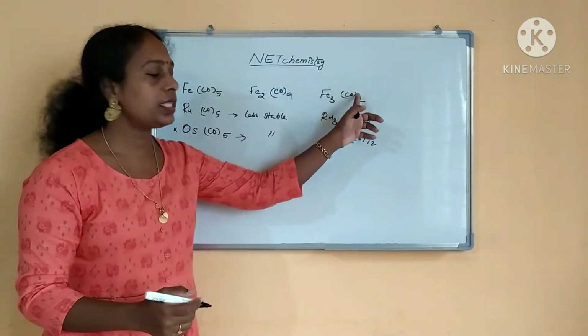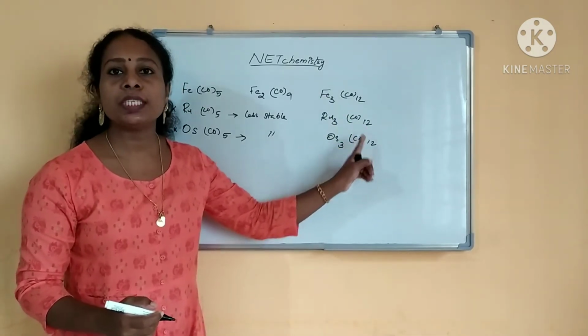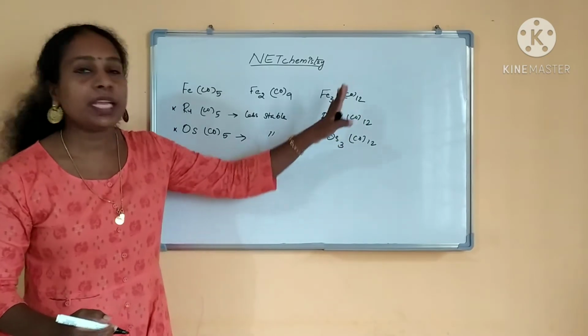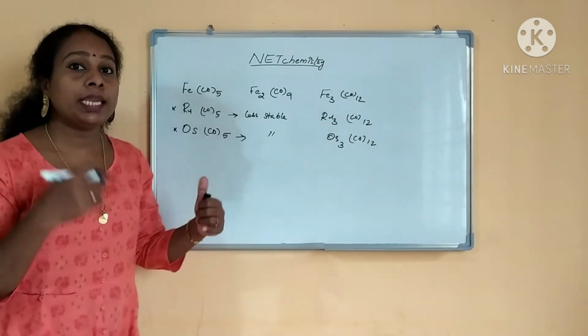So this is Fe3(CO)12, iron, ruthenium, osmium. It will always be forming trimers. This is the way these organometallic metal carbonyls are forming in the iron group. And the next is cobalt.